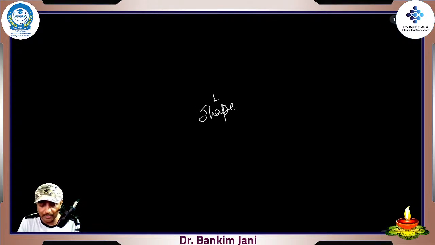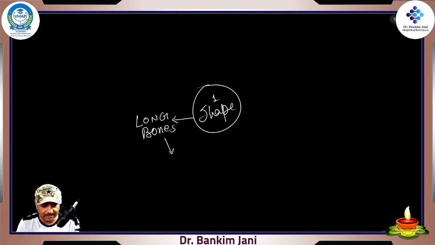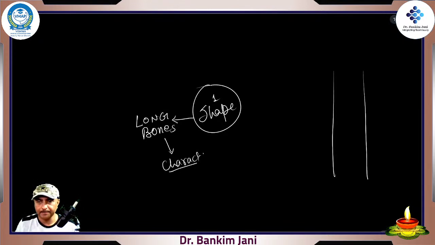So we'll just write one, and that is the shape, right? Now in this, the biggest one is the long bones. This is the biggest topic, long bones. Rest of the topics will be very small. Long bones, why? What is the characteristic of this long bone? If you really look at this bone, let's take it over here only. So this is the long bone, right?